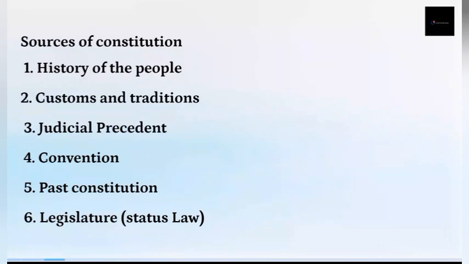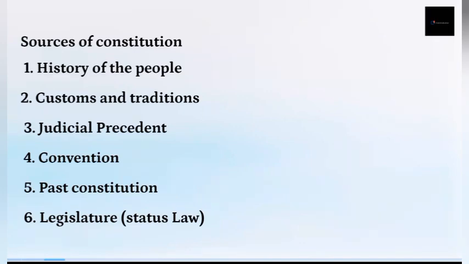Then we'll talk about judicial precedent. Judicial precedent refers to past judgments in law courts on constitutional matters. They are past judgments made by lawyers, by judges, so they are called judicial precedent. So when talking about sources of constitution, you look at these judgments. These judgments form part of the constitution.